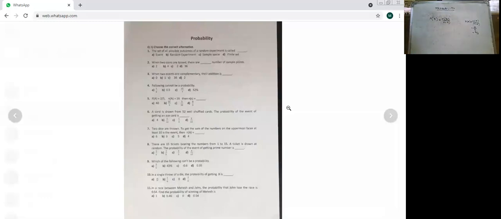They may ask you what cannot be the probability, and they are going to ask the same. What cannot be the probability among, suppose I choose 2/3, 0.5, 80% and 2.6.